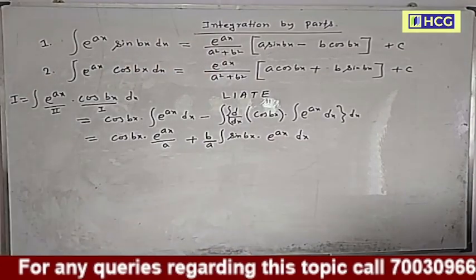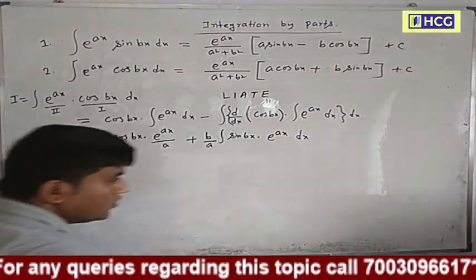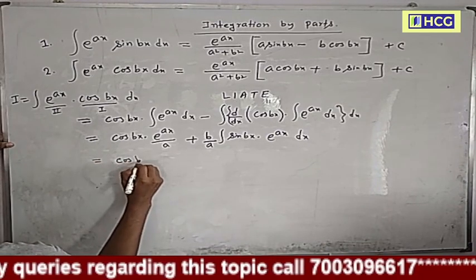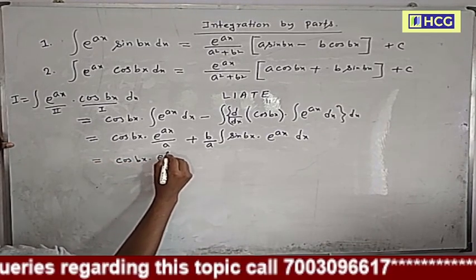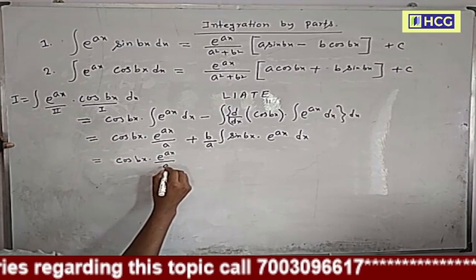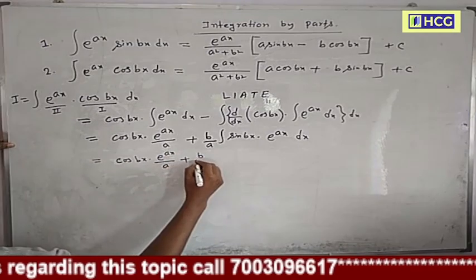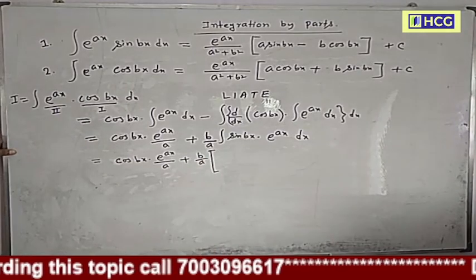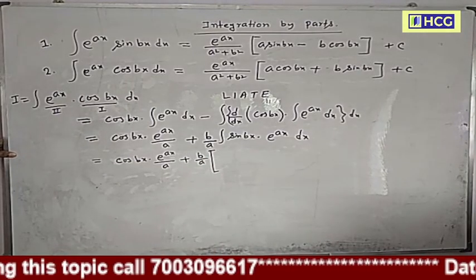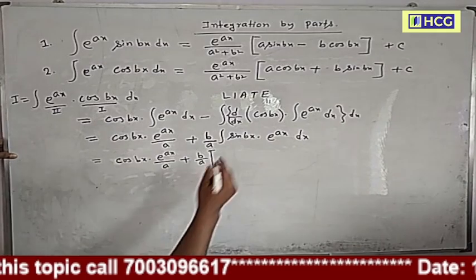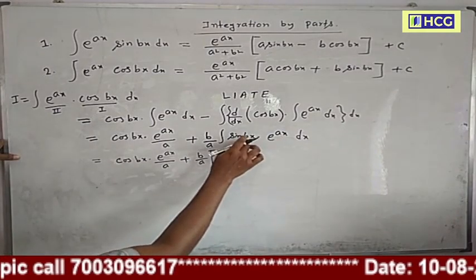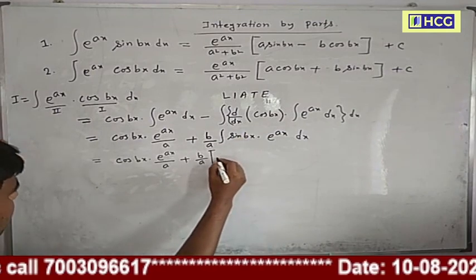So now this is equal to cos bx into e to the power ax by a, plus b by a, times the integral of sin bx into e to the power ax. This is a product of two functions: exponential and trigonometric. The trigonometric function is the first function.